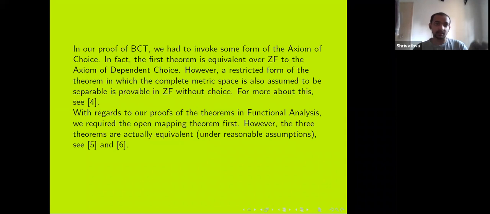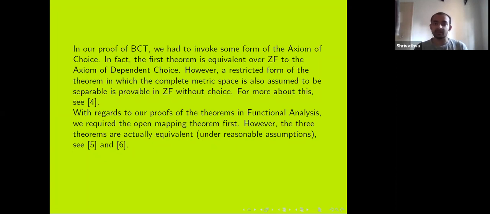It turns out that the first theorem, that a complete pseudometric space is a Baire space, is equivalent to the axiom of dependent choice over the Zermelo-Fraenkel axioms of set theory. However, we can weaken the condition to prove it without choice. If we assume that the complete metric space is also separable, meaning it has a countable dense set, then one can prove that the space is a Baire space without using choice over the Zermelo-Fraenkel axioms. One way to think about it is that once you are given a countable dense set, you are basically given a countable choice function. I don't know the proof, but that's one way to think about it.